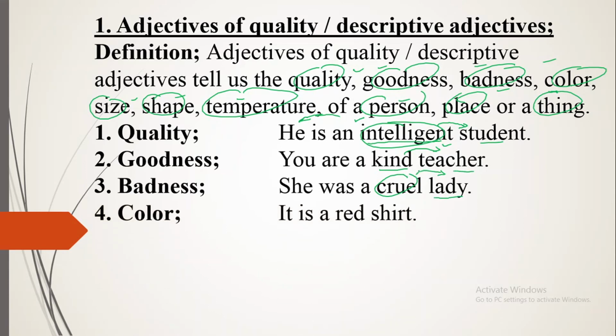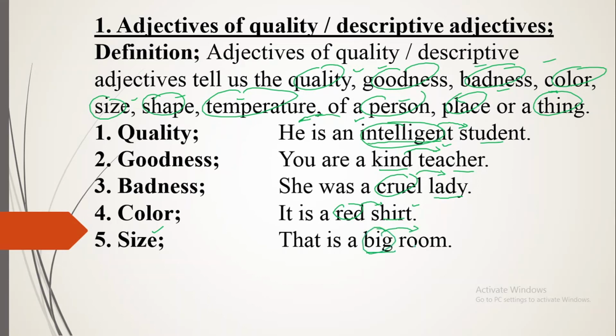Next example is color. It is a red shirt. So, red is an adjective which is adding something in the meaning of shirt and telling you the color. Next, we have got size. That is a big room. So, over here, the size word is big. Big is adding something in the meaning of room and telling you the size of a room.